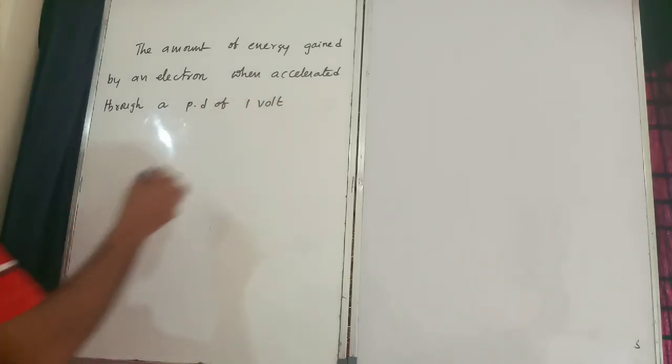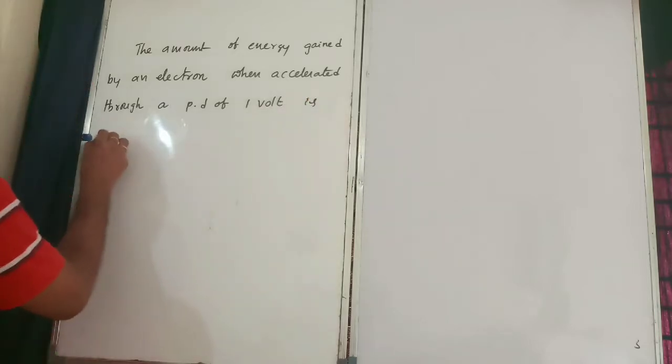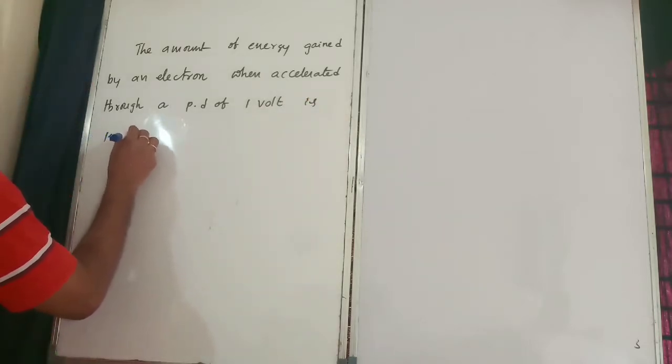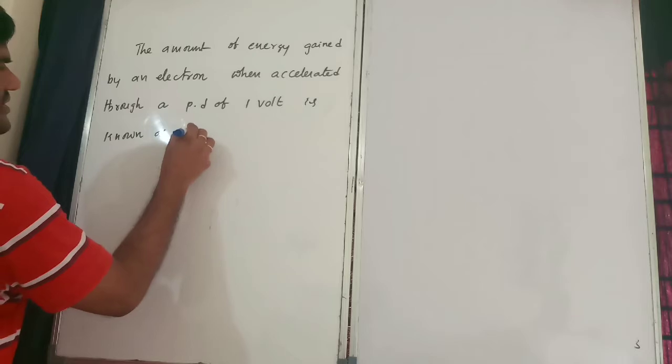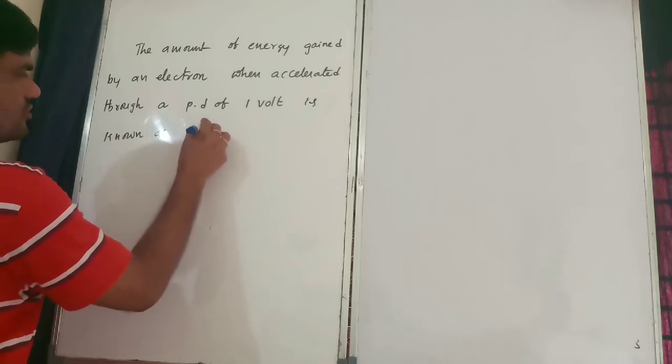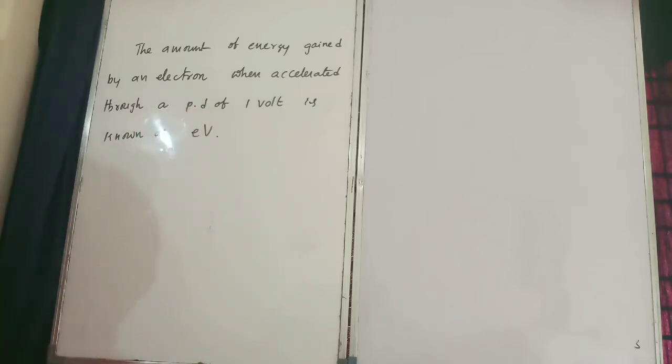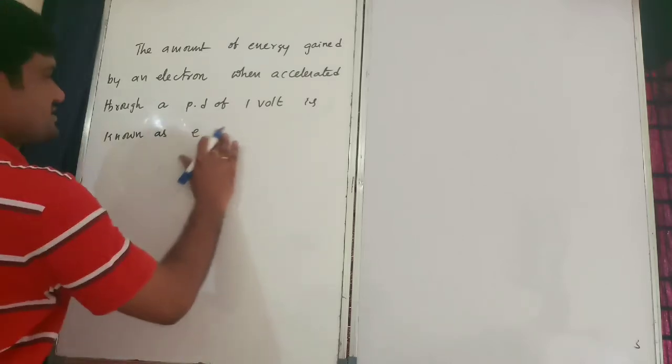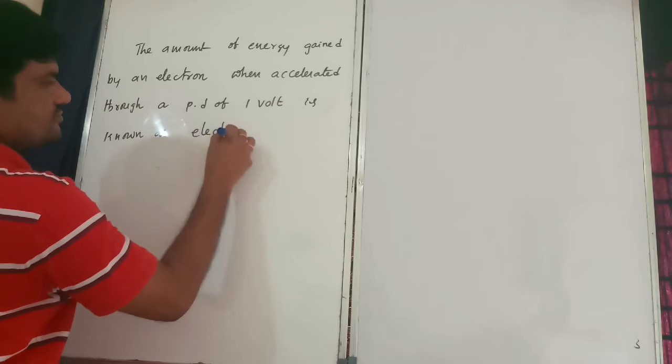The energy gained through a potential difference of 1 volt is known as electron volt.